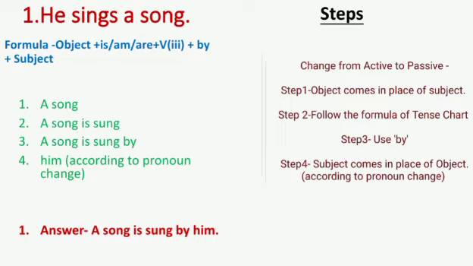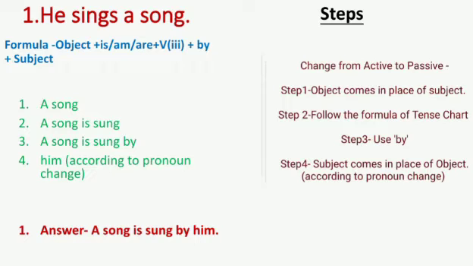You can see on the side I have written the steps which we need to follow, and the formula also, so we just need to follow it. First, object. What is object here? A song, so we will write a song. Then is, because it is singular. Verb third form: sing, sang, sung, so we write sung. Now by, so a song is sung by. Step 4, subject. What is subject? He, so it will be converted into him according to the pronoun changes table. Now the answer is a song is sung by him.